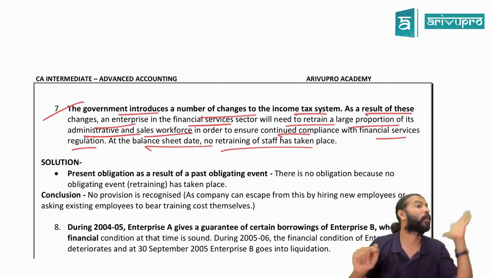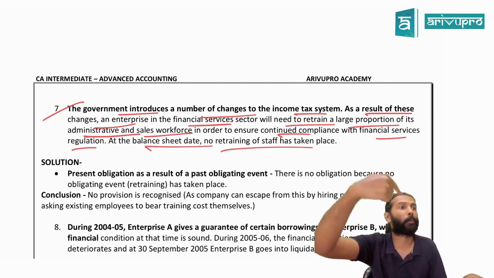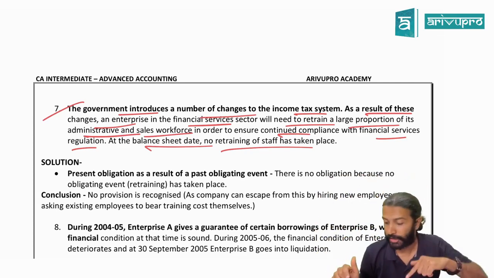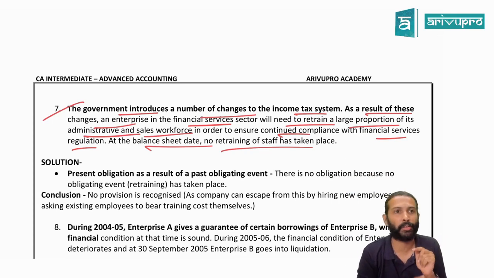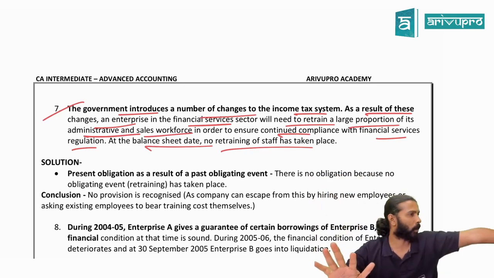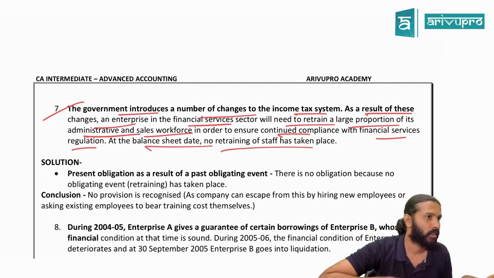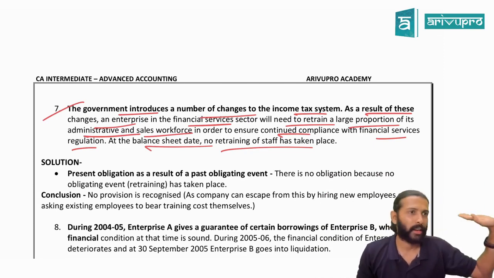Since escape is there, provision is not required. Are we good? On that mentality, provision has been booked. Because, sir, provision is a charge against profit. Left, right, center, if you start booking provision, what happens to your profit, sir? It will reduce. Yes or no? So that's the reason they have brought in a little cautious approach also. So it's not like your conservatism, where you just book everything. Nothing like that. Are we okay?